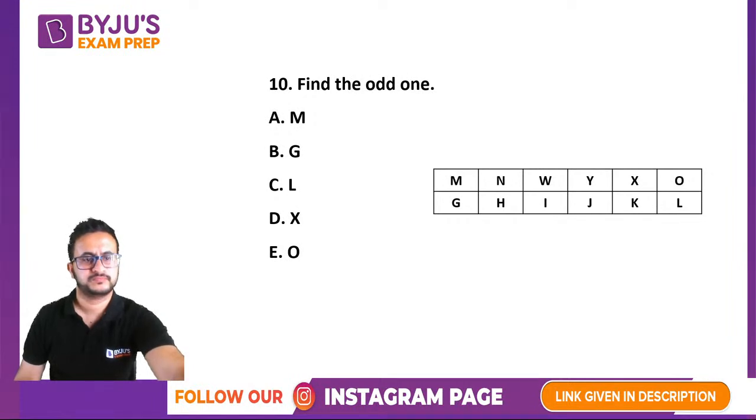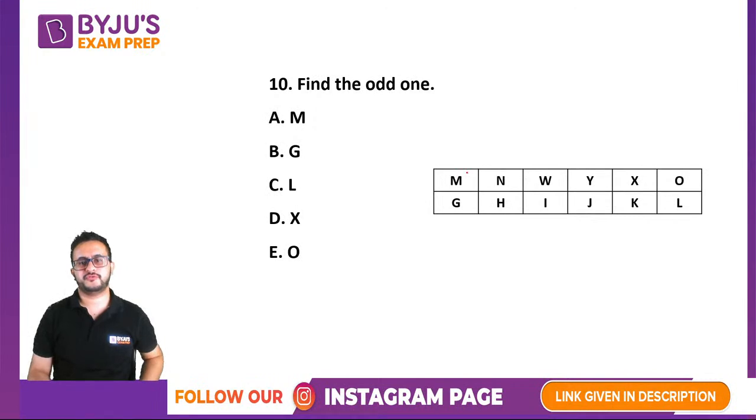MGLXO, which is the odd one out of this? X. So generally in these kind of things, what you should look for is, see, if you see MGLO, these are corner seats, right? X is not the corner person.